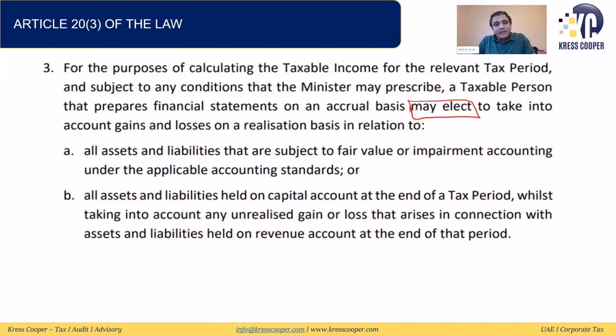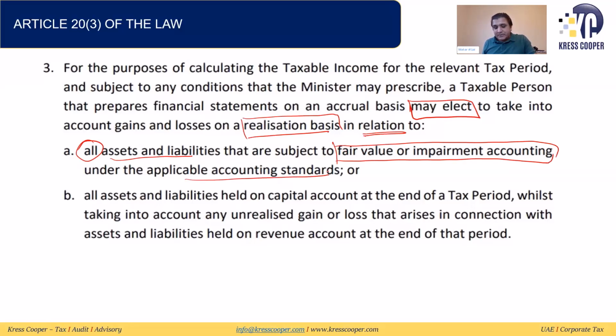So whoever is preparing the financial statements on accrual basis may elect to take into account gains and losses on realization basis in relation to all assets and all liabilities. This word is very important as well. All assets and all liabilities that are subject to fair value or impairment accounting under the applicable accounting standards.